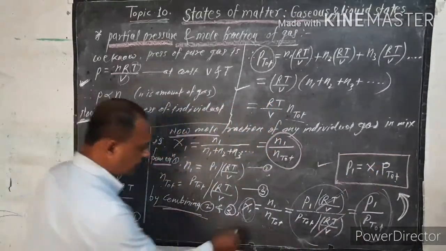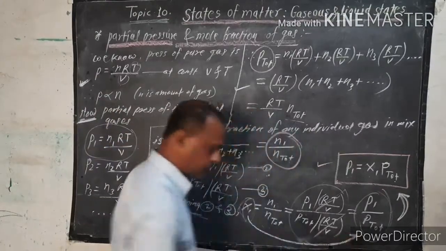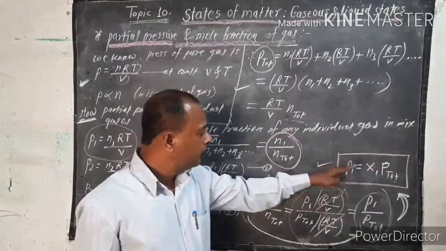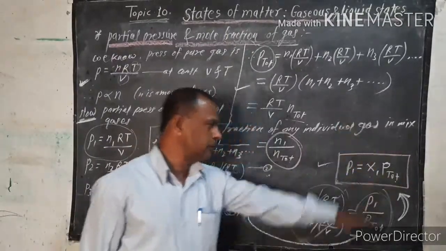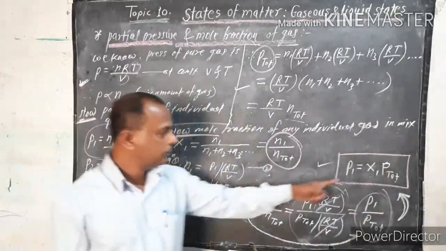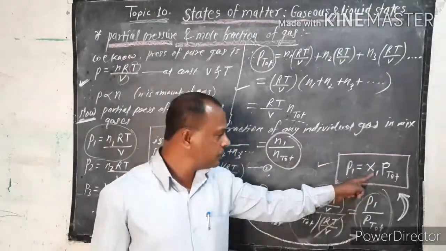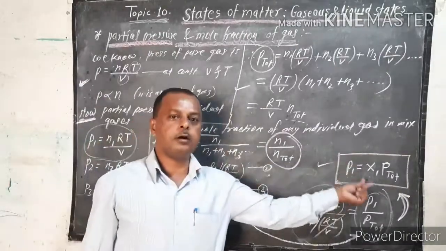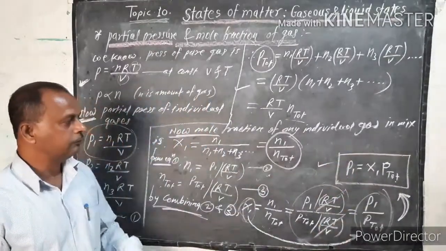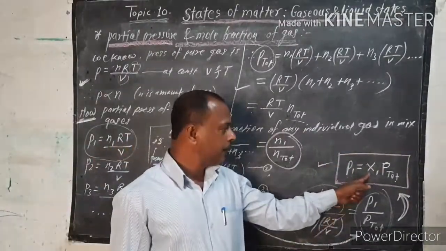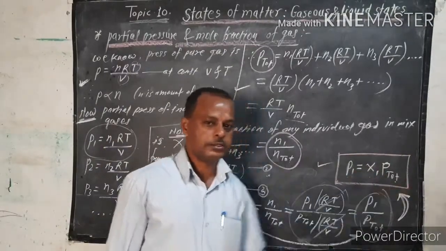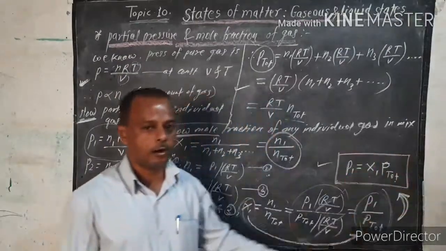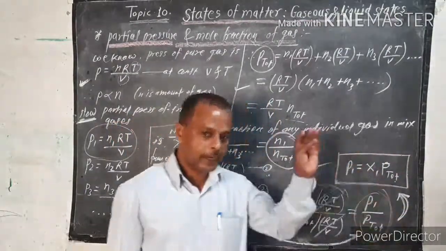Do you understand? X1 is equal to this, therefore P1, the partial pressure, is equal to X1 into the total pressure, where X1 is the mole fraction. So the partial pressure of any gas is equal to the mole fraction times the total pressure.